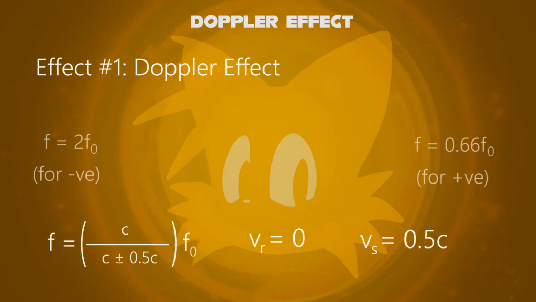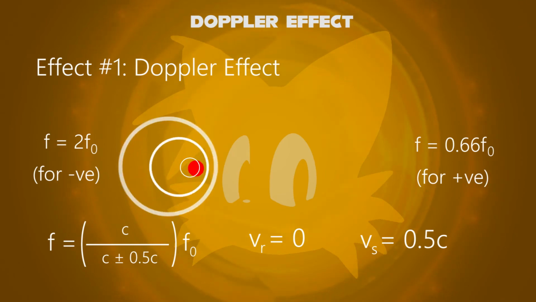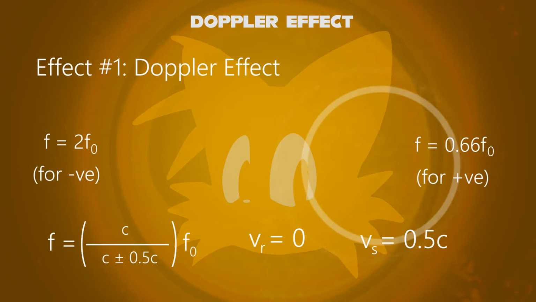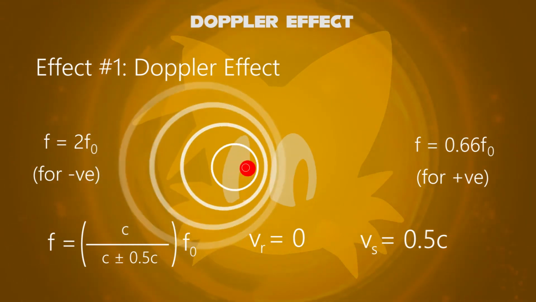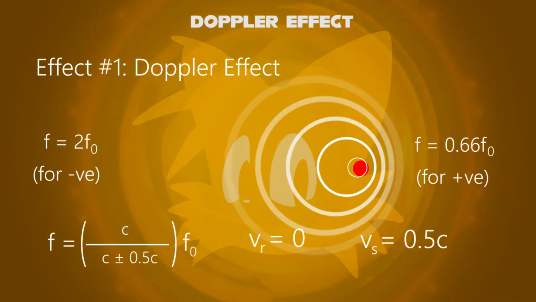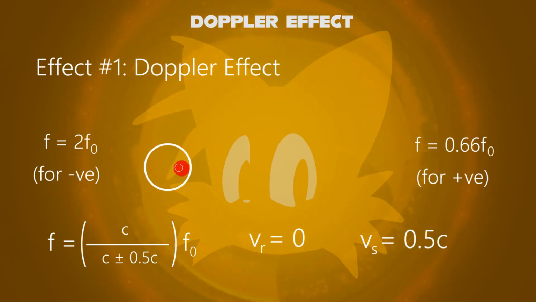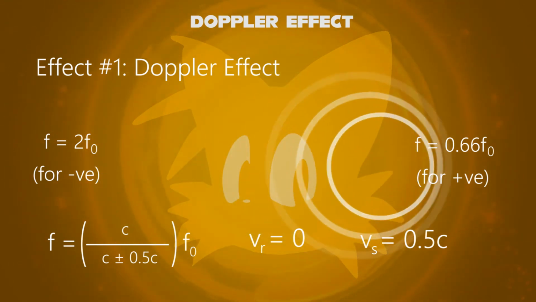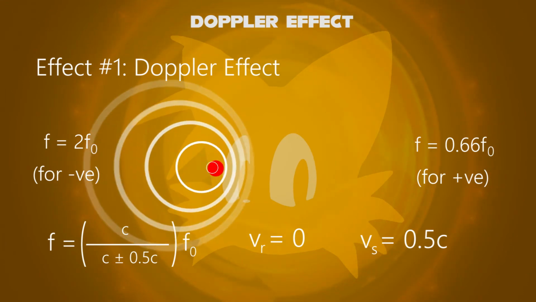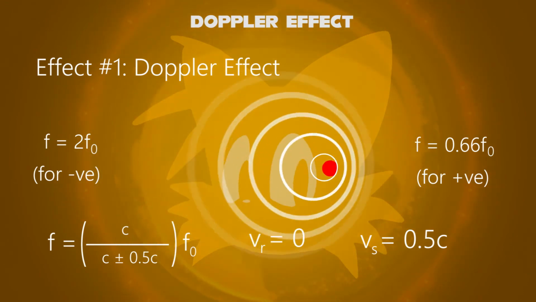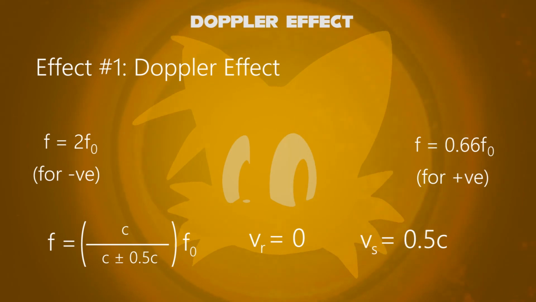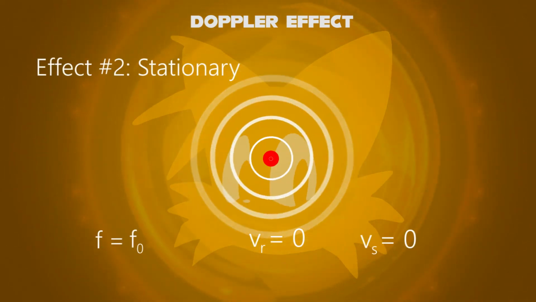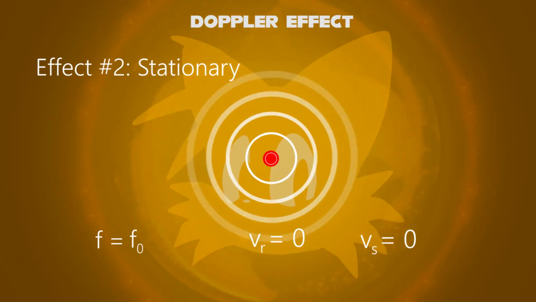If the speed of the receiver is 0 and the speed of the source is equal to 0.5 times c, where the positive sign in the denominator means an observer behind the source will hear a lower frequency, it is 0.66 times the original frequency. If it's negative, an observer in front of the source will hear a higher frequency, it's 2 times the original frequency. If the source is stationary, then the obtained frequency will be equal to the original frequency.